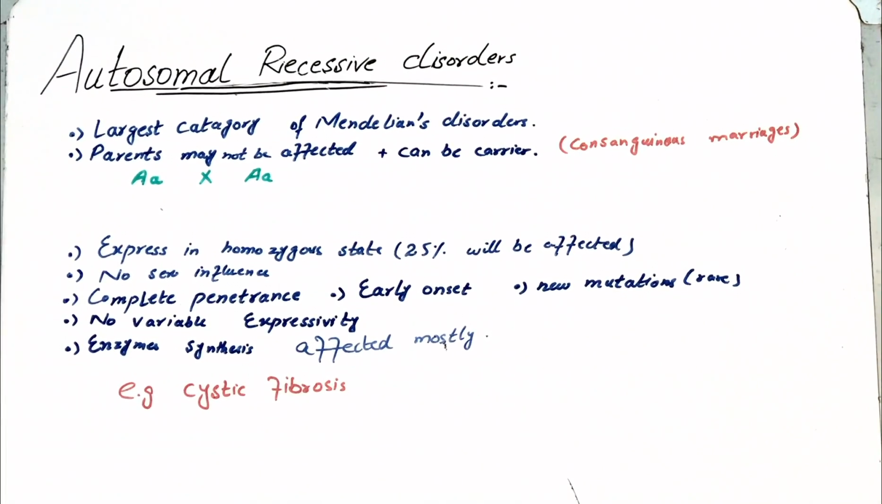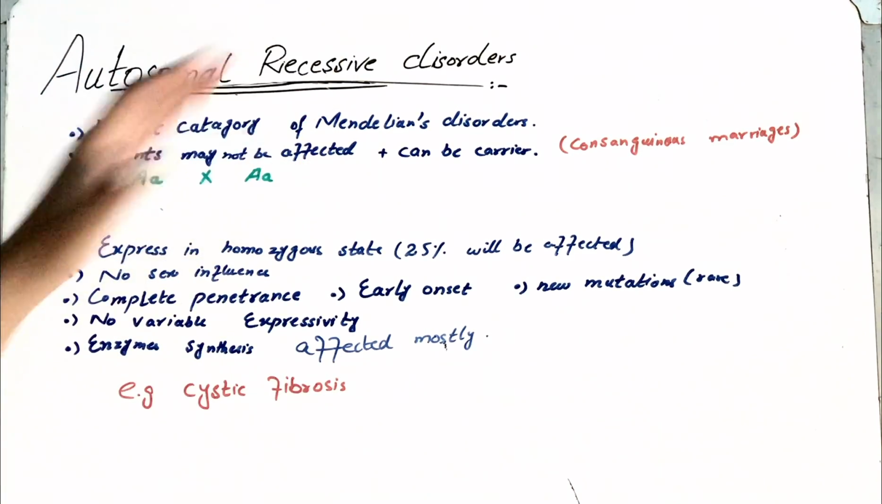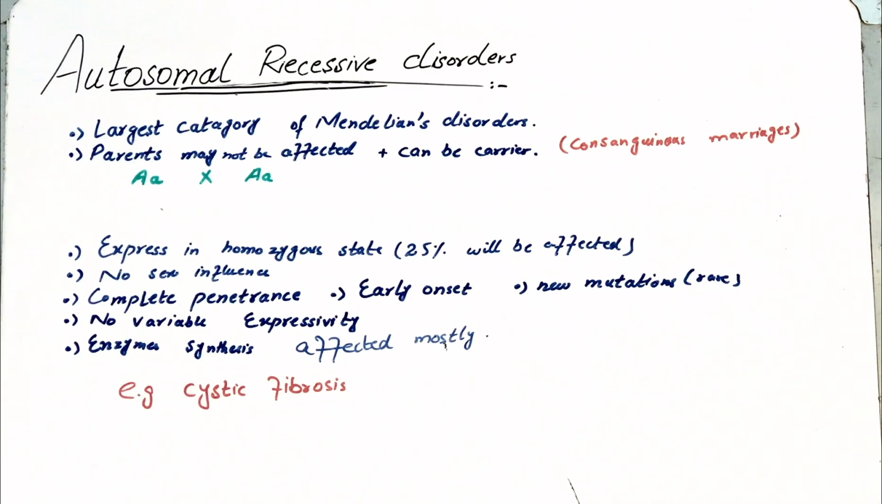Everyone, in this video I am going to talk about autosomal recessive disorders. As the name depicts, autosomal means the genes are located on autosomes, and recessive means they express the disorder when they are in their recessive form. Now, this is the largest category of Mendelian disorders; a large number of Mendelian disorders come in this category.